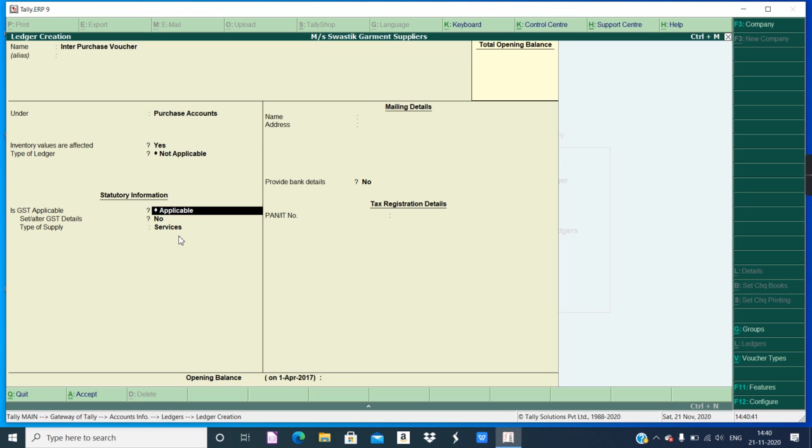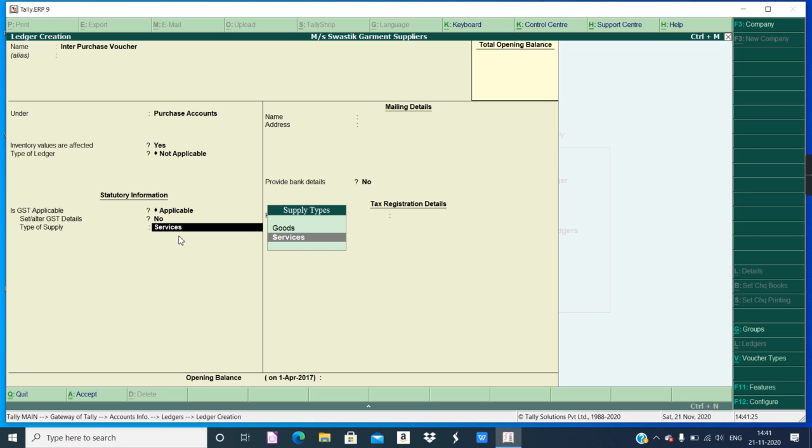These details you can just keep entering, and from here you have to enter carefully. Is GST applicable? Yes, it is applicable. Set or alter GST? Here it is not a requirement to alter the GST. The 12% GST given for the t-shirt, you can enter in the stock item, because our actual good over here is the t-shirt. So when we create the inventory record for the t-shirt, we will mention 12% GST there. Right now there is no requirement, so here you can keep it no.